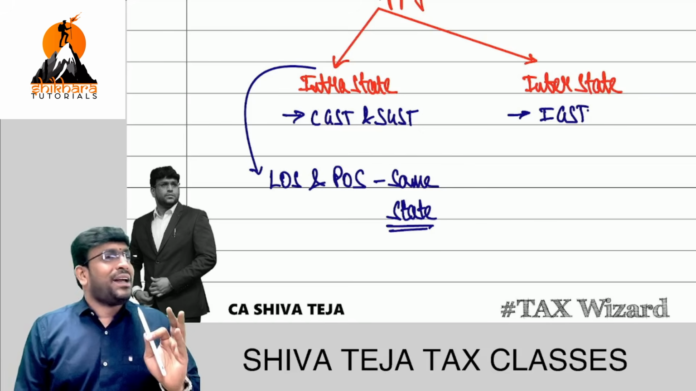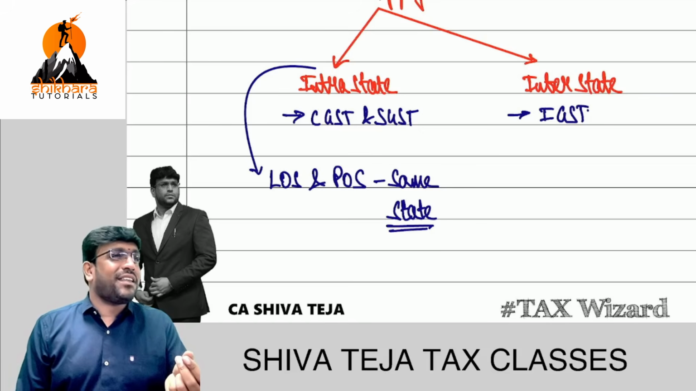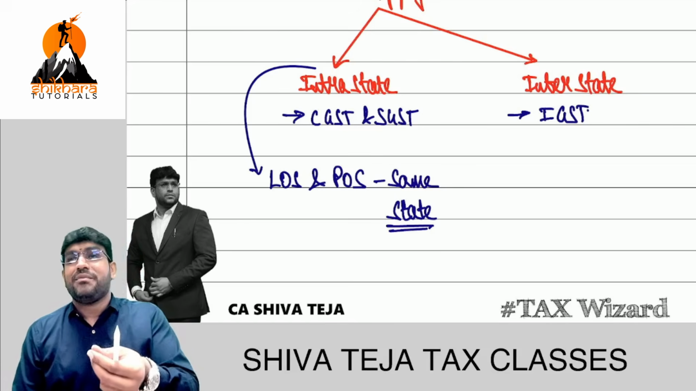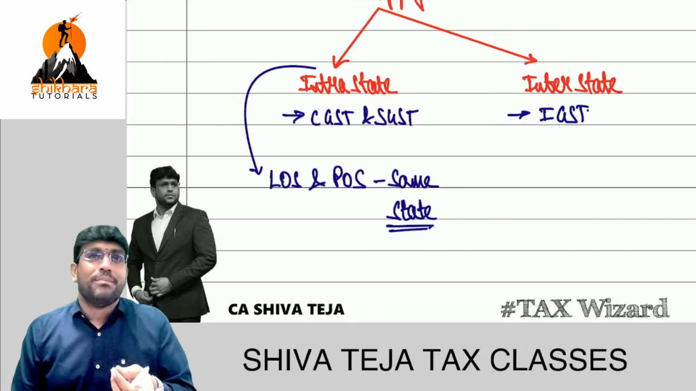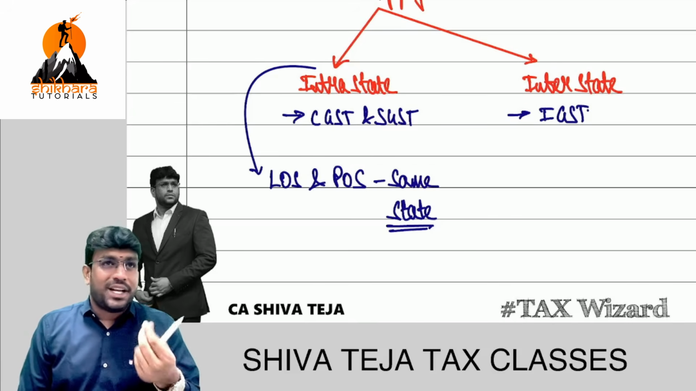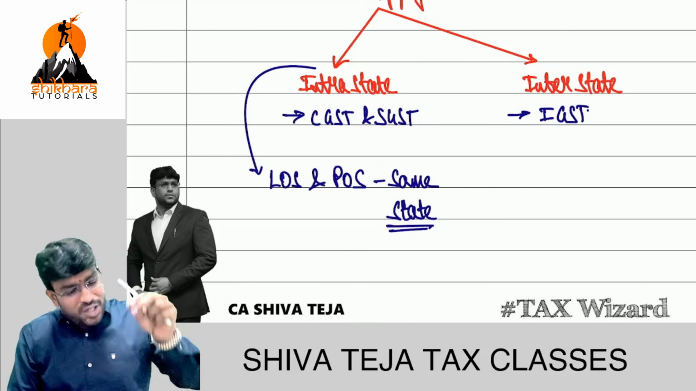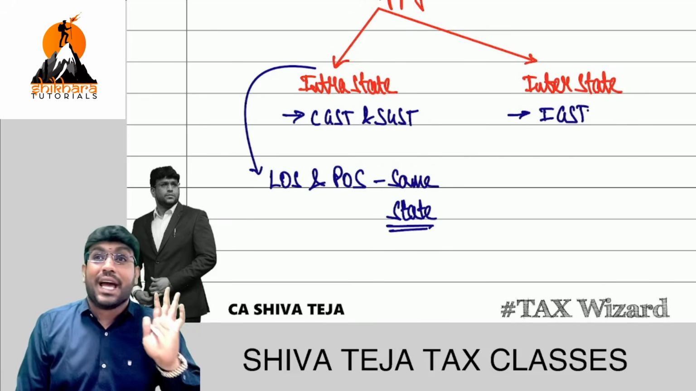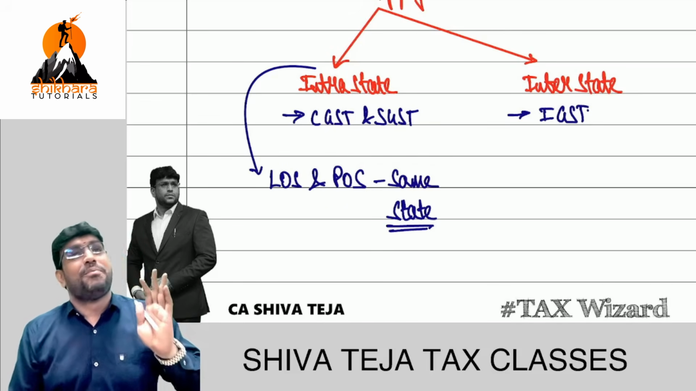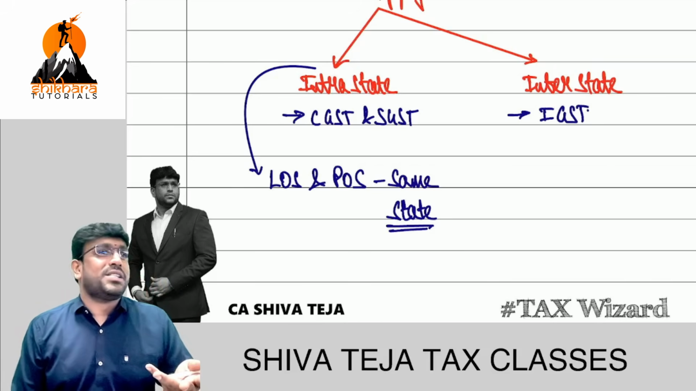And at the CMA final level, it is clearly expected that you answer the exam with section number and rule number. Don't worry, that is my responsibility. By the end of our classes, I'll make sure that you remember all the section numbers and rule numbers. That is my guarantee. How? It will happen automatically.